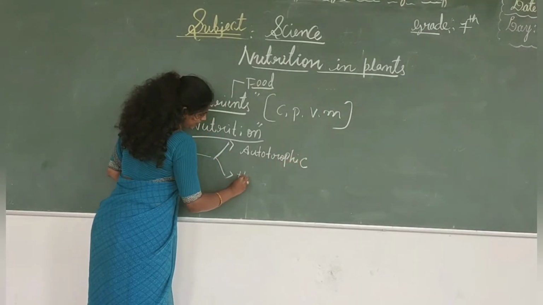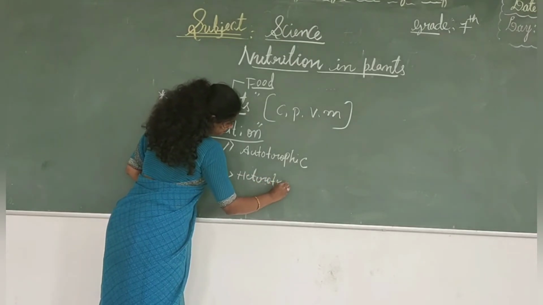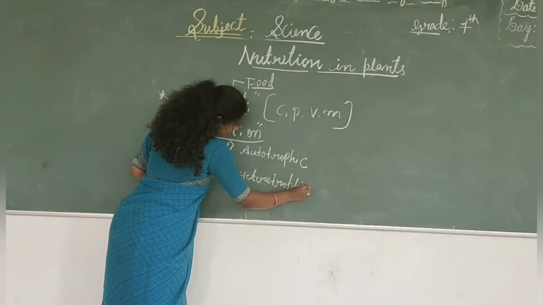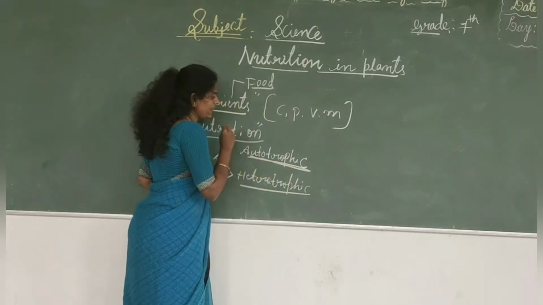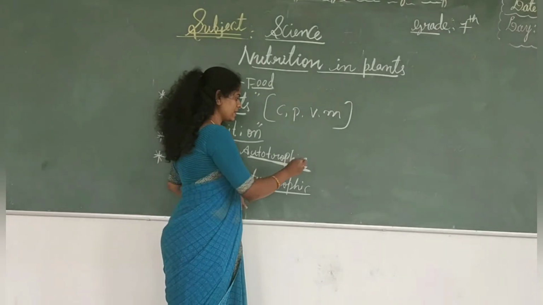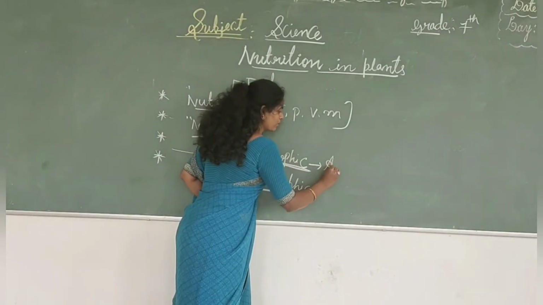and heterotrophic. In yesterday's class, we learned only about autotrophic. Organisms which exhibit the autotrophic type of nutrition are called autotrophs.